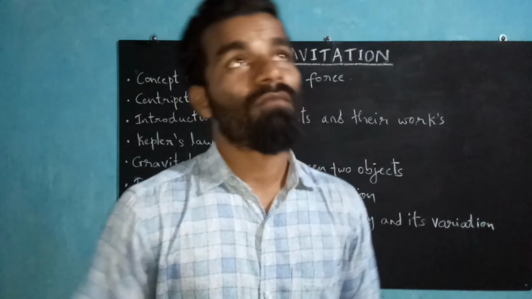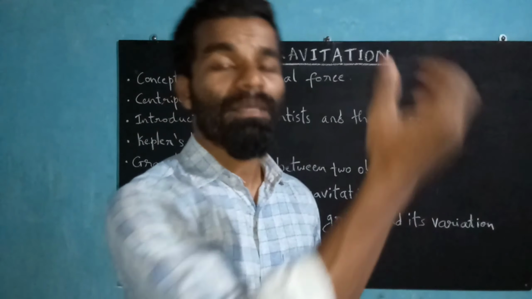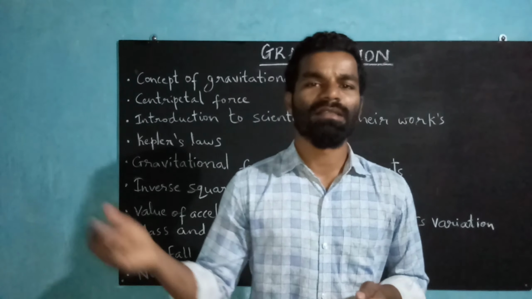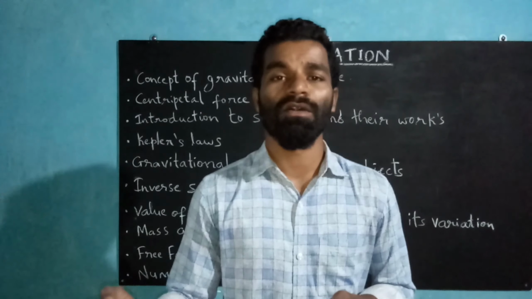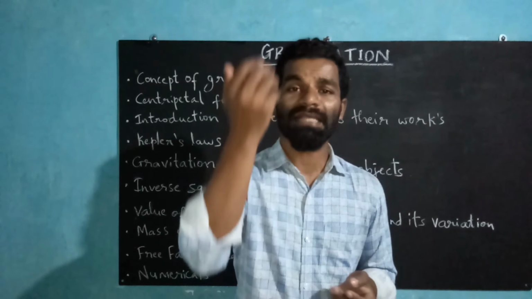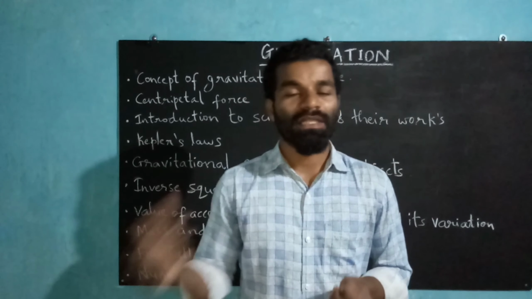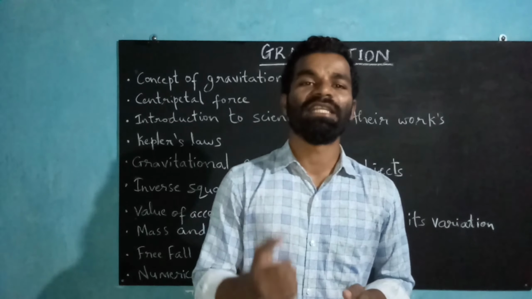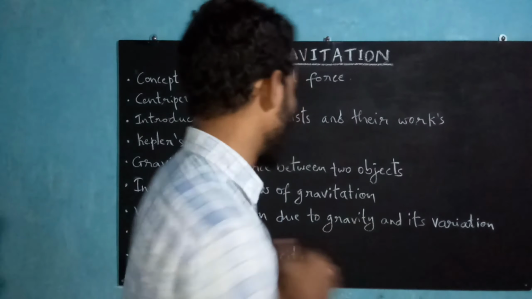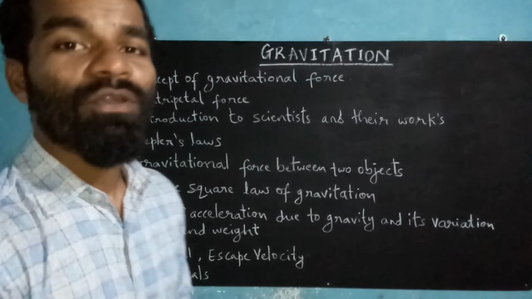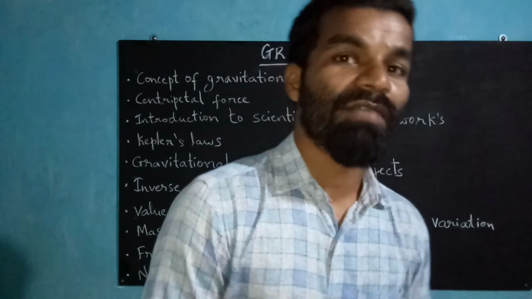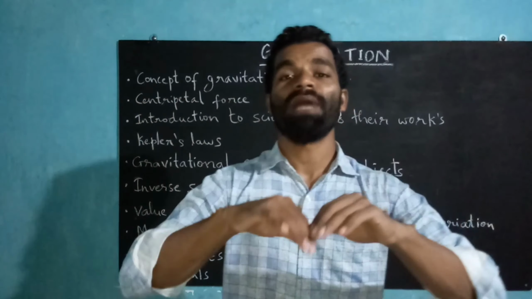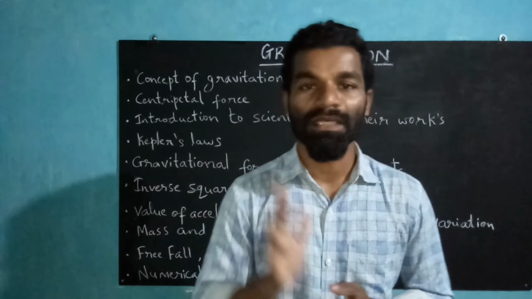What is free fall? Whenever we throw an object up, it automatically comes down. So whenever only one force, which is the gravitational force of the earth, or we can also call it gravity, acts on that particular object and no other force acts on it, we say that that object is falling freely towards the earth's surface. And then we'll study about escape velocity, which is the minimum velocity required to escape or to exit from the gravitational pull of the earth.